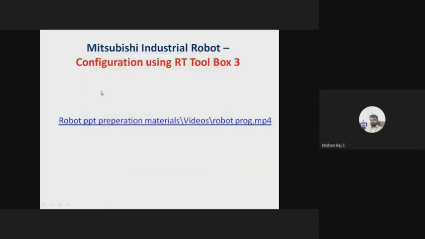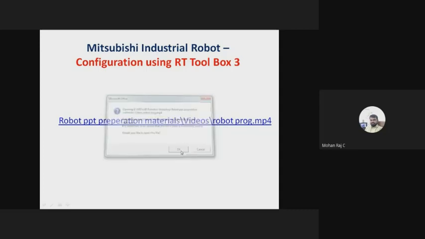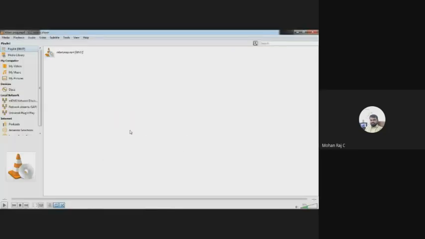Okay, I hope you know the procedure to configure the robot using RT Toolbox 3. The class was taken by Mustafa sir. Anyway, I'll play the video for that.